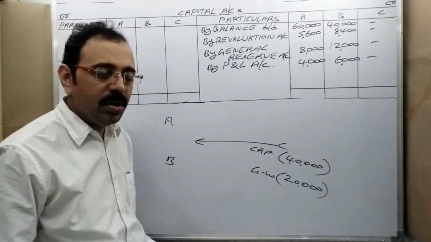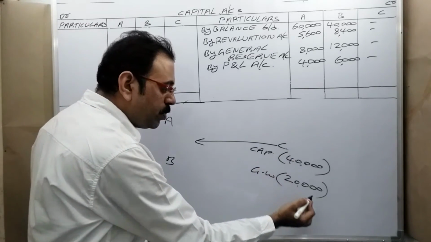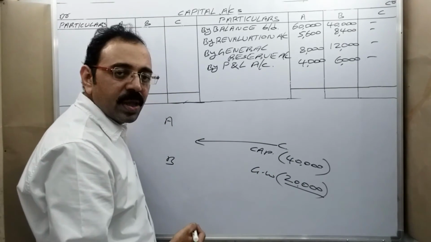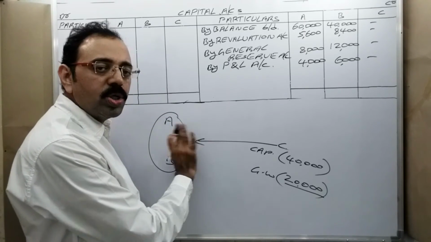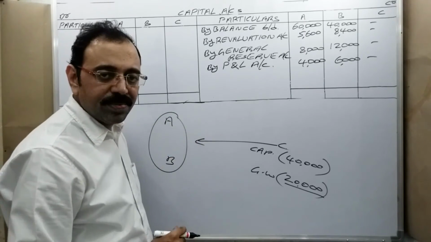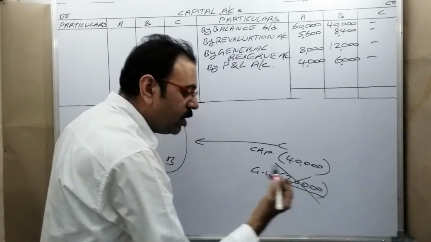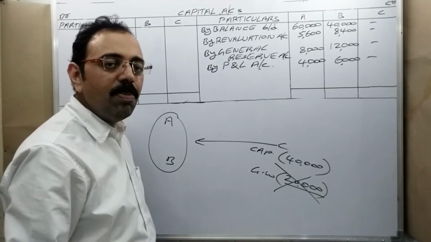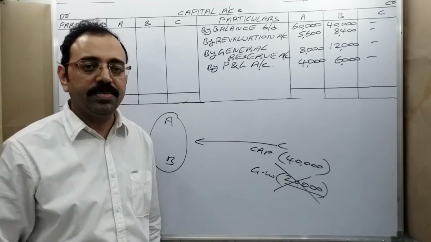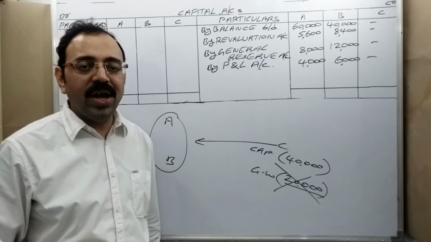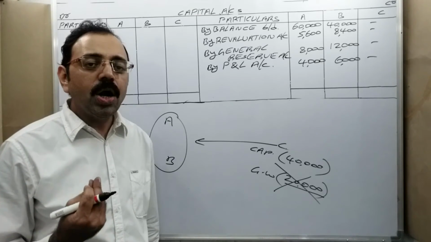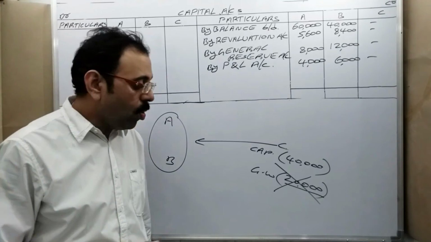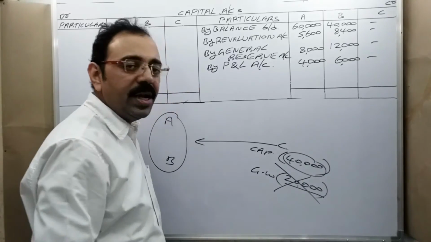And the continuation is, goodwill is paid privately. Privately means what? The new partner is bringing the goodwill amount and old partners don't want to show that goodwill in the books. We should not record this goodwill in the books. That is called private adjustment. When the word privately is given, then we need not write the goodwill entry. Only for capital we should write the entry.